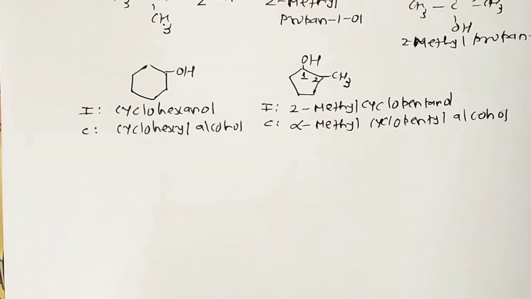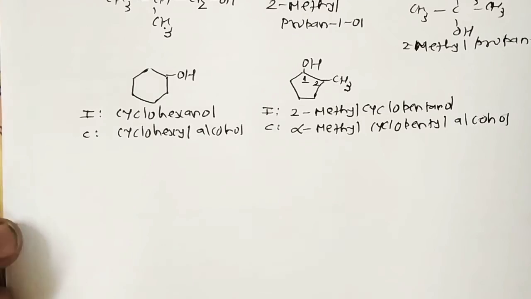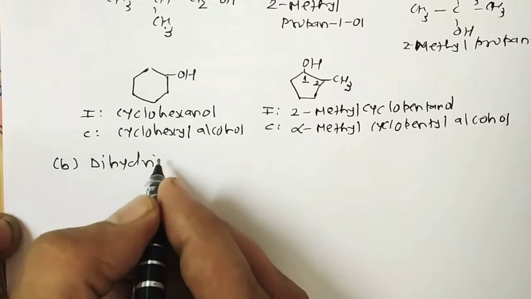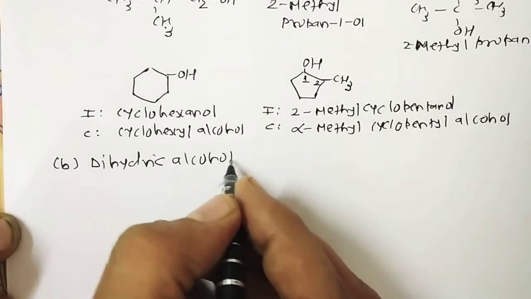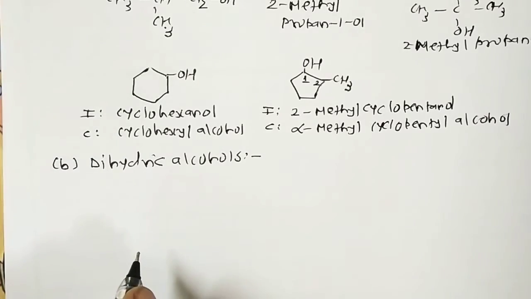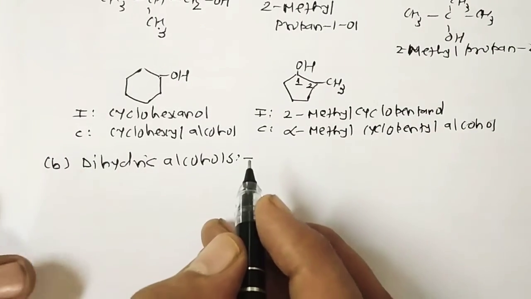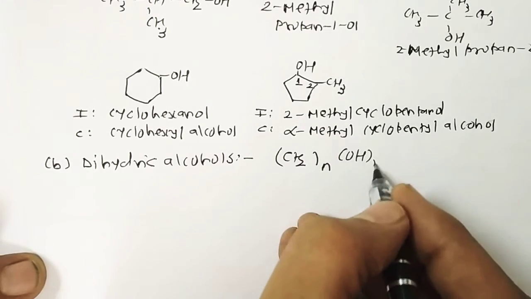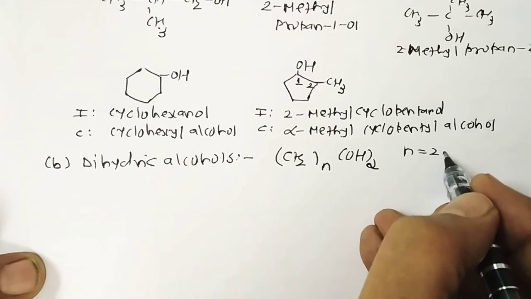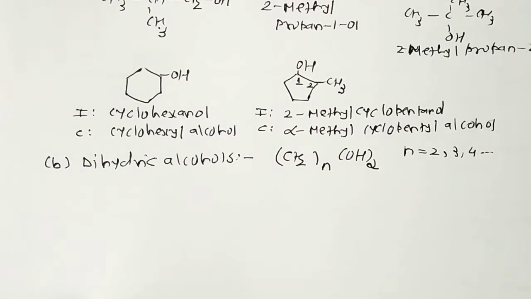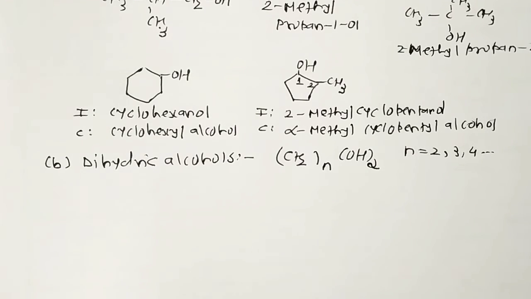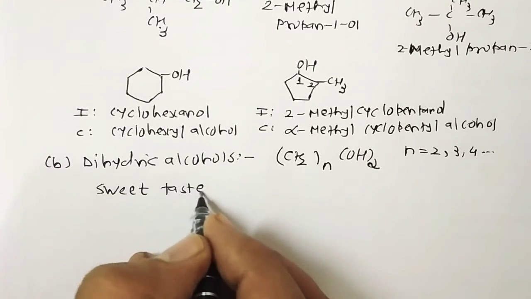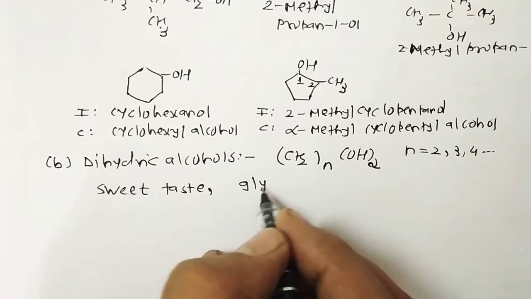Okay. Now after monohydric alcohol, we switch over to point number 2, dihydric alcohols. In the case of dihydric alcohol, what is the general formula? The general formula is CnH2n(OH)2, where n is equal to 2, 3, 4, etc. Because of their sweet taste, these are commonly known as glycols.